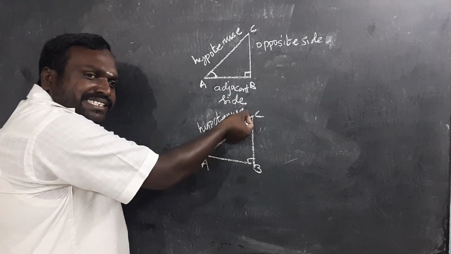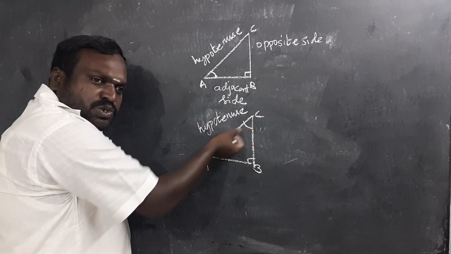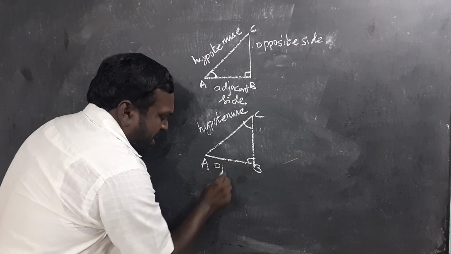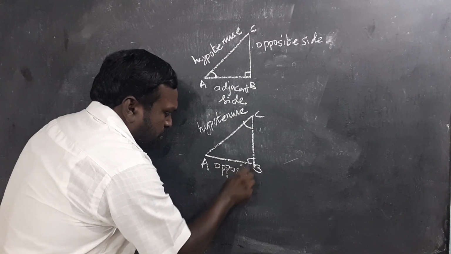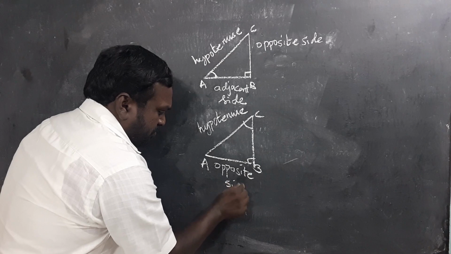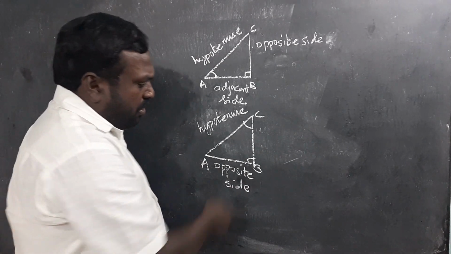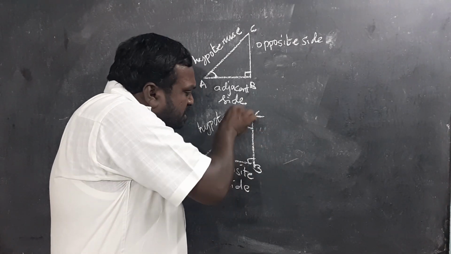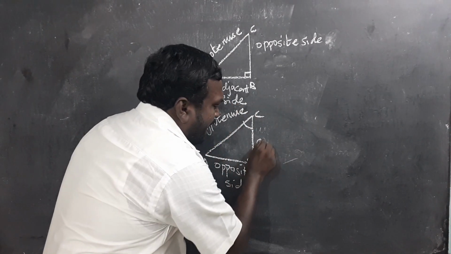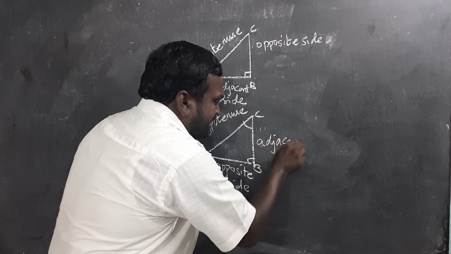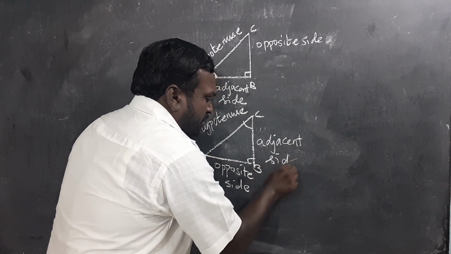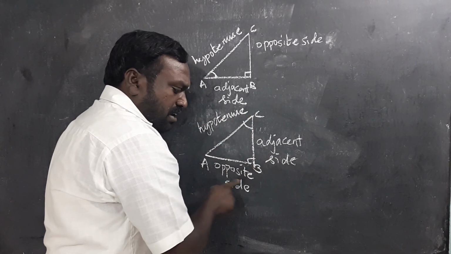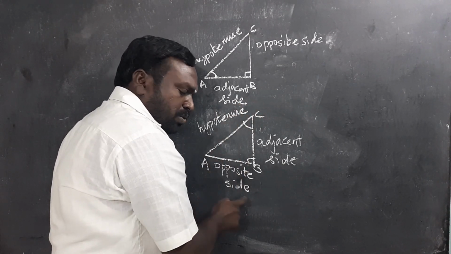The side which is opposite to angle C, dear students, what is that? That is AB. Hence we call this the opposite side. Then BC. Now this BC is adjacent to angle C, hence we call it the adjacent side. The side which is adjacent to the angle we call the adjacent side. The side which is opposite to angle C we call the opposite side.